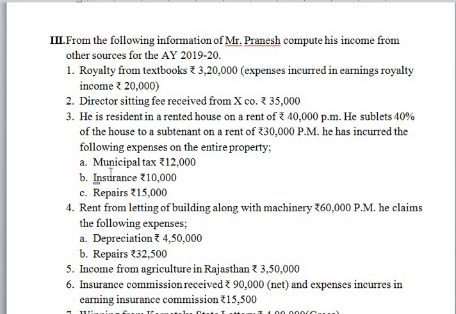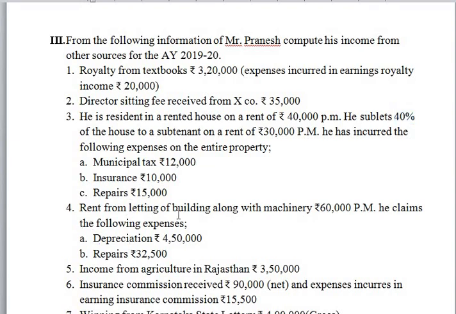So during the previous year he had incurred 4 payments. Those are rent of whole house property and municipal tax, insurance and repairs. So all these payments must be deductible up to 40% because he has sublet 40% of the house property.